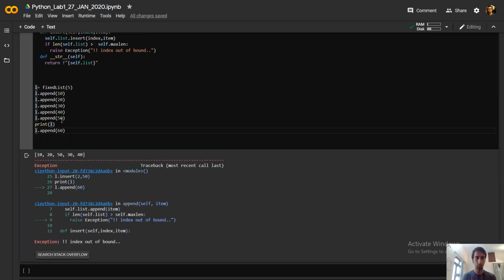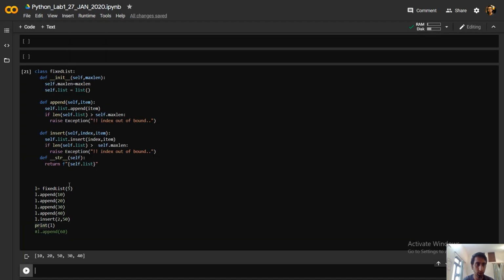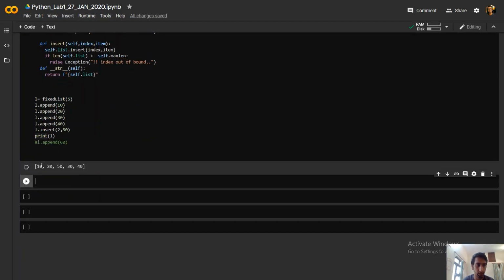Now let's see how insert works. Let's comment this out. Let's say I insert at the second position the value 50, and now let's print. As you can see, it's 10, 20, 50.